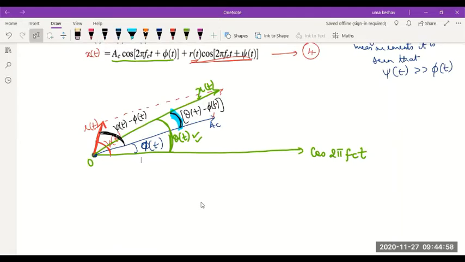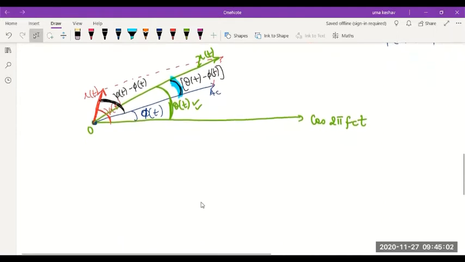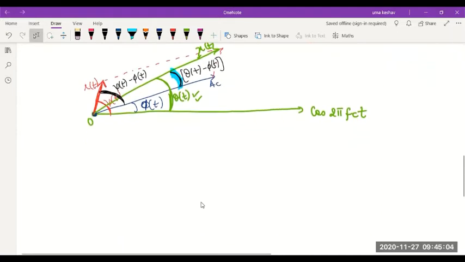Now let's draw a simplified phasor diagram for analysis by considering the complete angle of the signal AC cos(2 pi fct plus phi) as the reference axis.